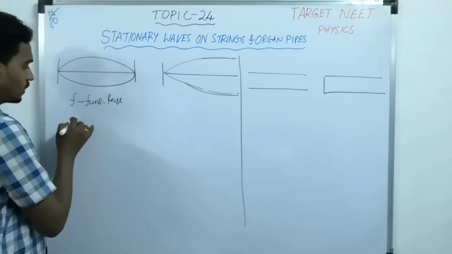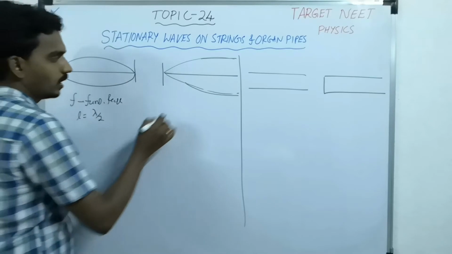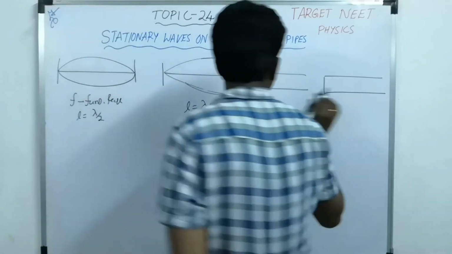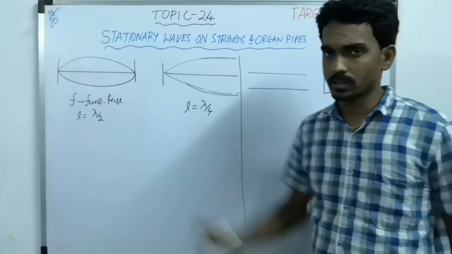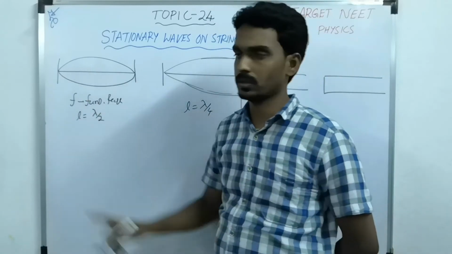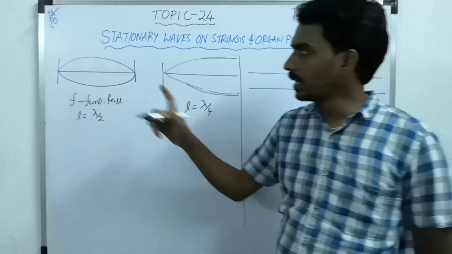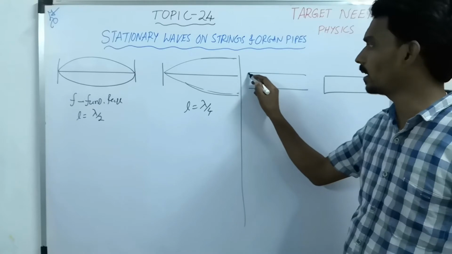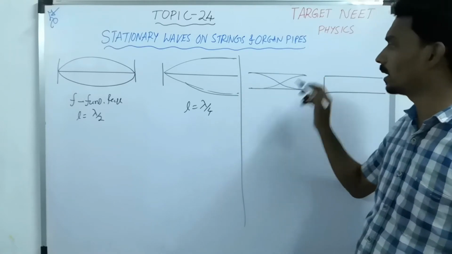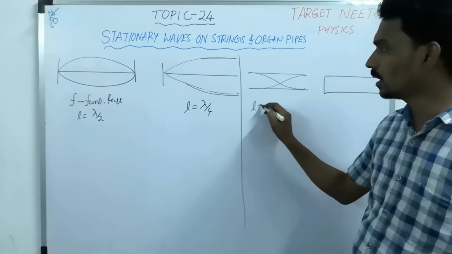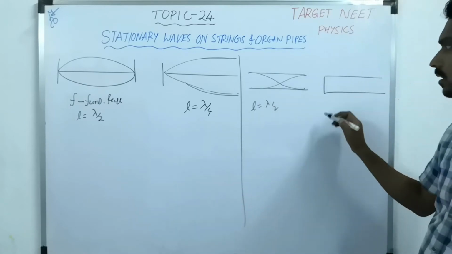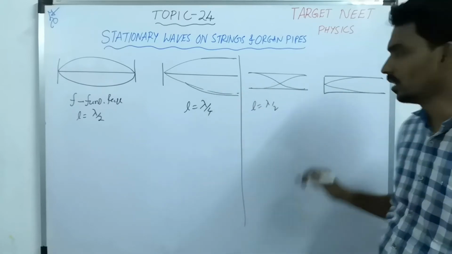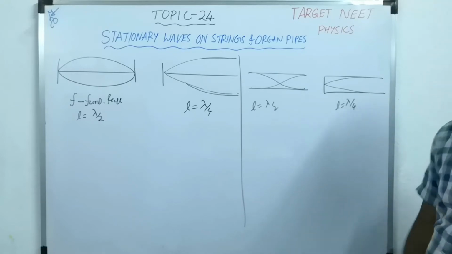So here the length of the string is equal to lambda by 2. Here the length of the string is equal to lambda by 4. If you consider these two cases, this is the same as this. Here two rigid supports, so two nodes. In between them you will get one antinode. Here two free ends, so you get two antinodes, and in between them you will get one node. So here also length is lambda by 2, and here one rigid end and one free end, so it is similar to this case. So here again length is lambda by 4.